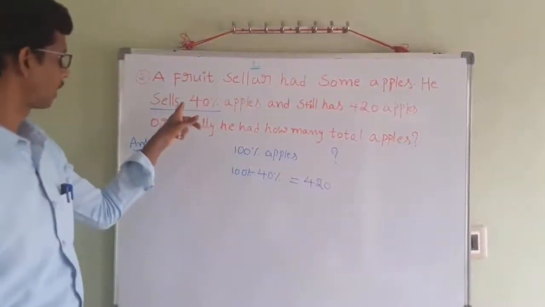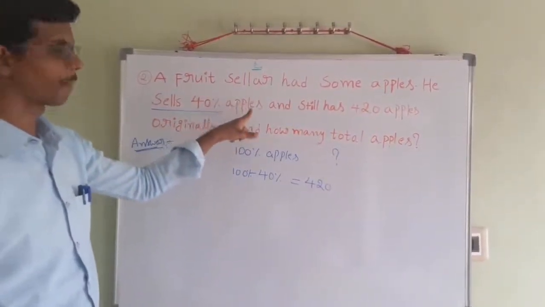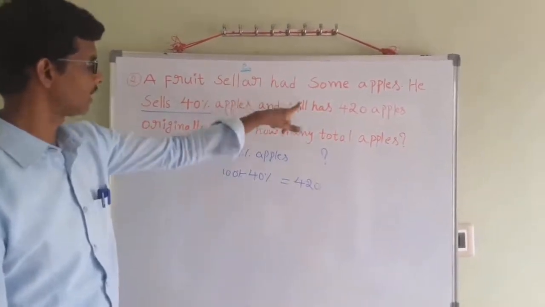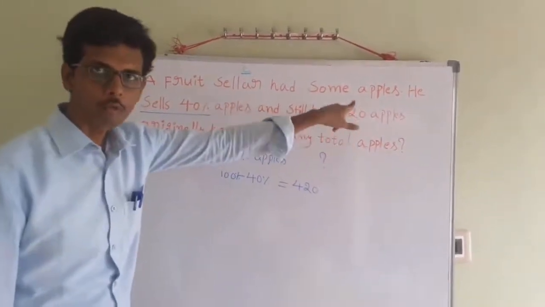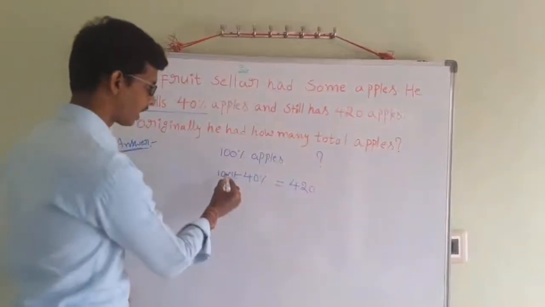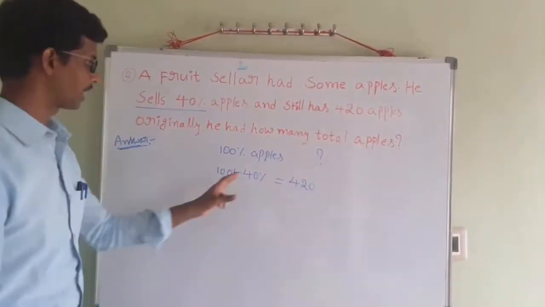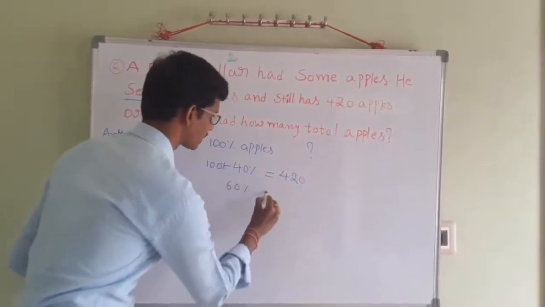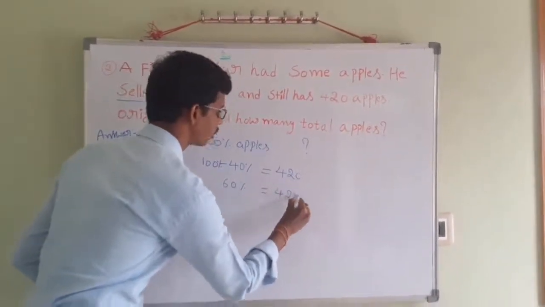Understood? Out of these apples, after selling 40%, he still has 420 apples. That is 100% minus 40%, which is 60% of apples equal to 420.